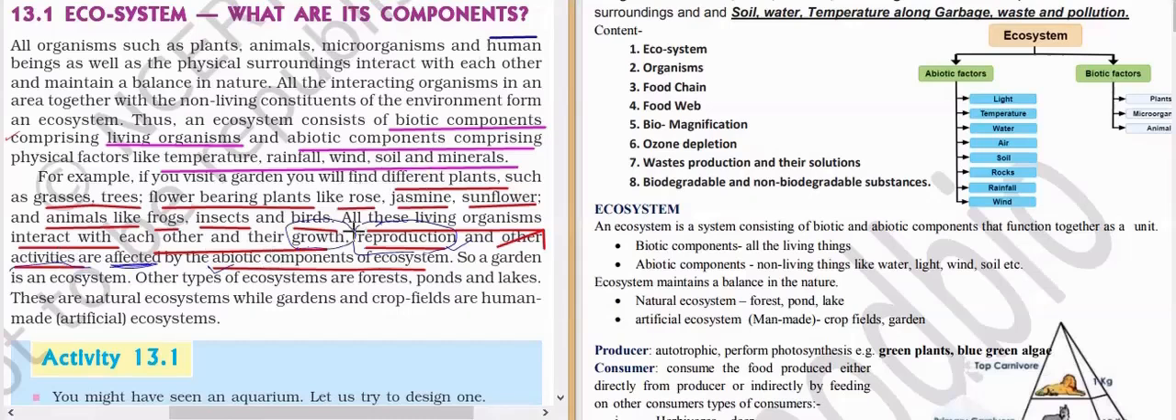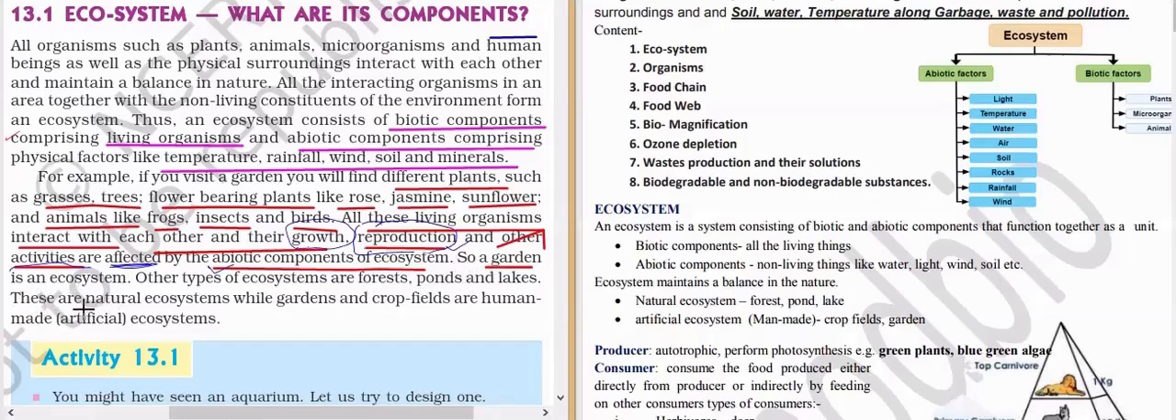Till now he has given examples of living organisms; soon he will give biotic and abiotic examples. Now, a garden is an ecosystem. The first example of an ecosystem is a garden. Other types of ecosystems are forests, ponds, and lakes. In a garden, soil and water will be there. In the forest, mostly soil, trees, and a little pond of water. Ponds and lakes are full of water. So these are different ecosystems: aquatic ecosystem and terrestrial ecosystem.